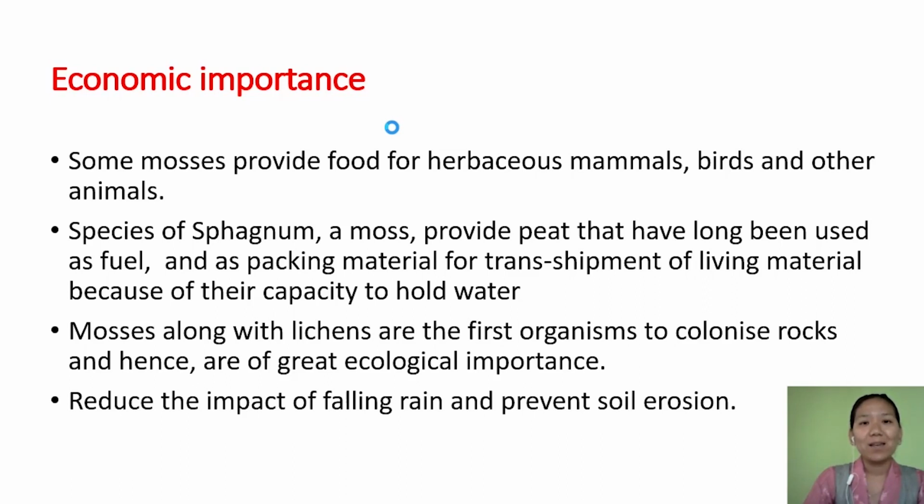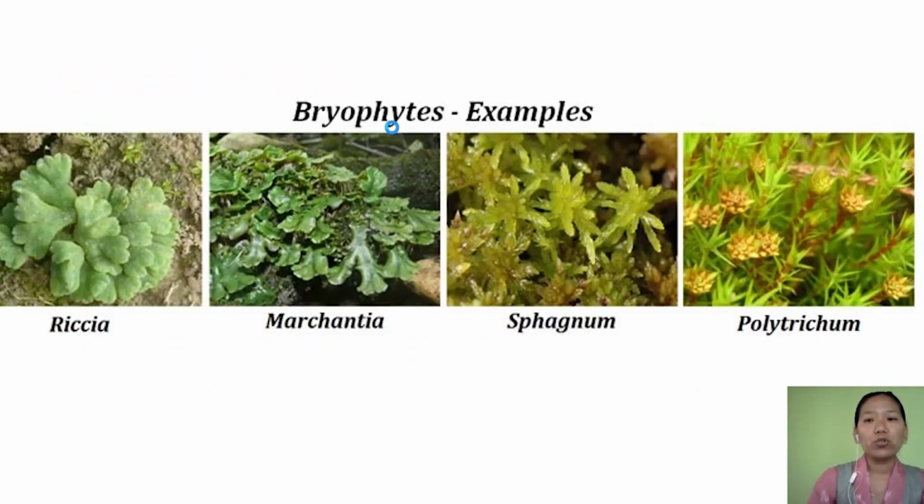Since they form a mat on the soil surface, they can absorb water, and thus reduce the impact of rainwater falling on it, and also prevent soil erosion. If you look at some of the examples here, you can see dorsiventrally flattened, that is flat, structures: Riccia and Marchantia. And we also have leafy structures: Sphagnum, Polytrichum, and Funaria. So this is about bryophytes.